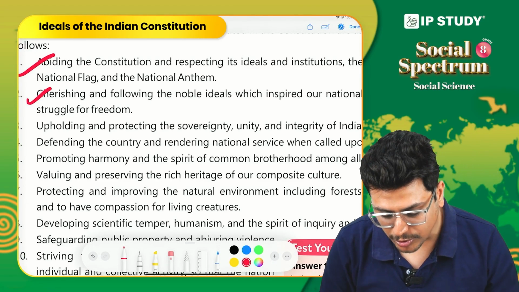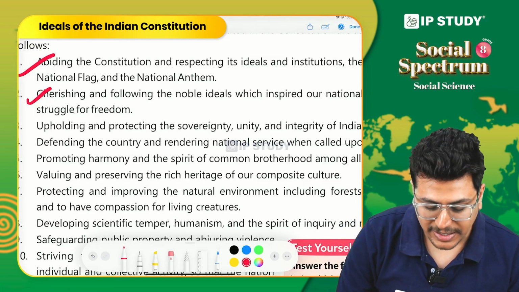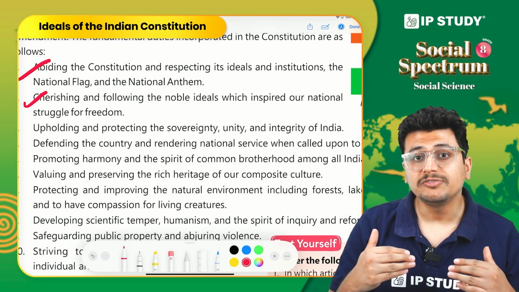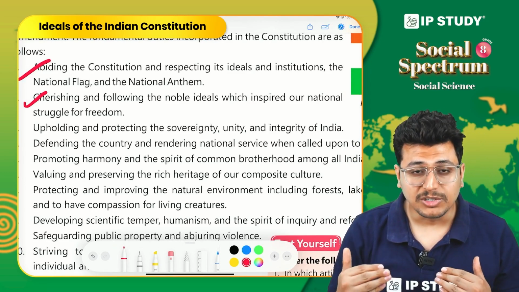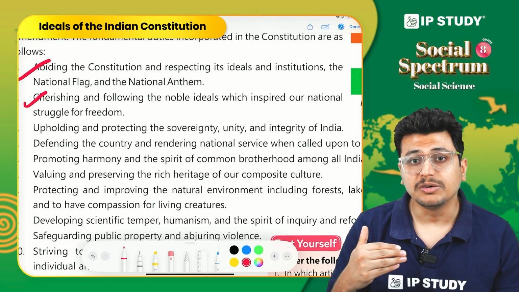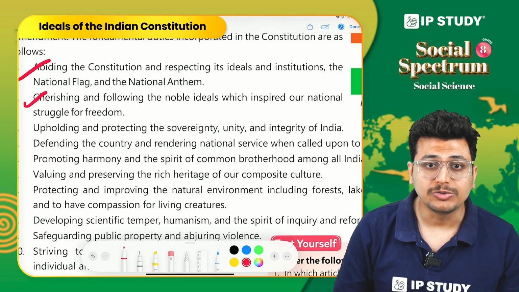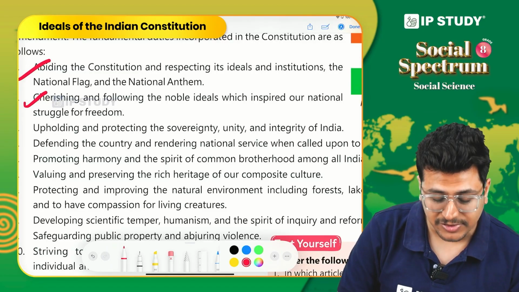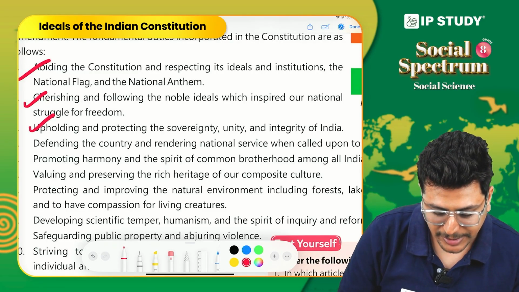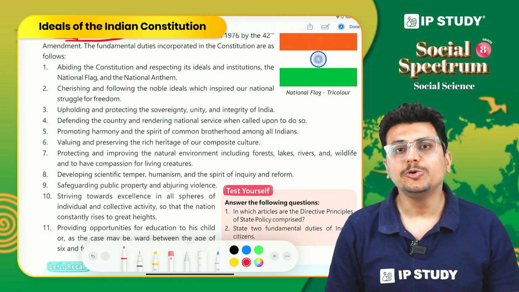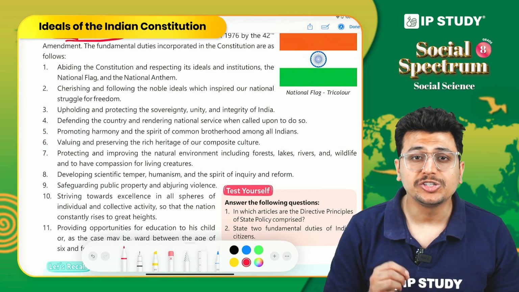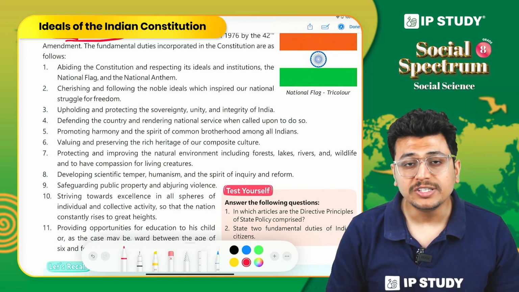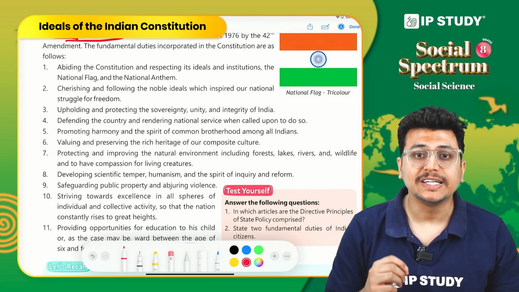Then, cherishing and following the noble ideals which inspired our national struggle, our freedom struggle basically. All the freedom fighters, we remember them during Republic Day and Independence Day. Why do we do that? We don't only remember them, we also try to follow their ideals in our daily lives. So that is also a part of our fundamental duty. These fundamental duties were added to our Indian Constitution in the year 1976, the same year when the words socialist and secular were added through the 42nd Amendment.